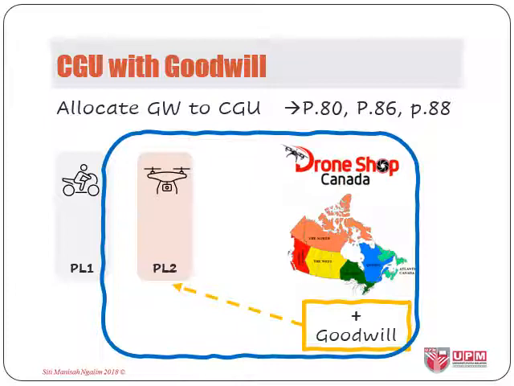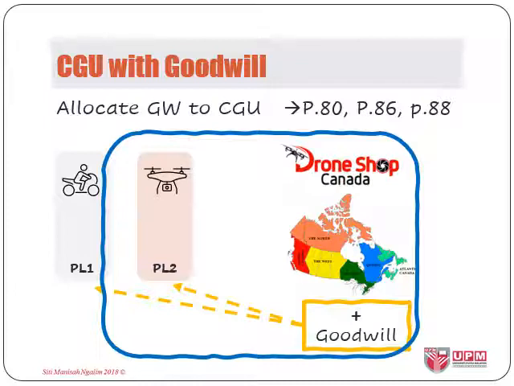If there is no such arrangement, then Drone Shop Canada, even without our drones, can generate its own cash flow. Thus by itself it is a separate CGU. But the goodwill will still need to be shared with plant 2, as plant 2 as a CGU needs to consider all assets that contribute to its cash flow generation. And if Drone Shop Canada also becomes the sole retailer for our motorcycles in Canada, then we need to also allocate the goodwill acquired to plant 1 for the motorcycle production line. In other words, these 2 separate CGUs are sharing the benefits of the acquisition, thus sharing the goodwill.